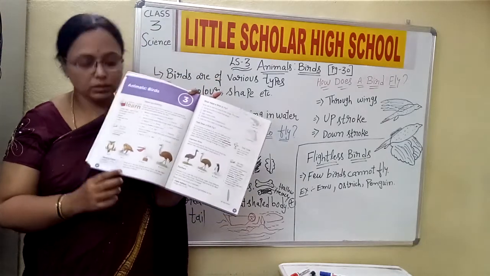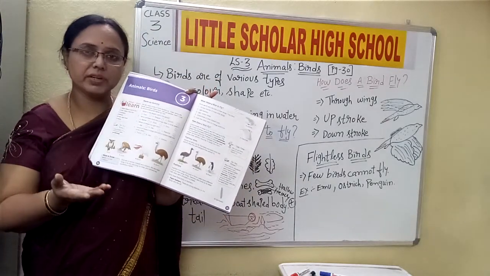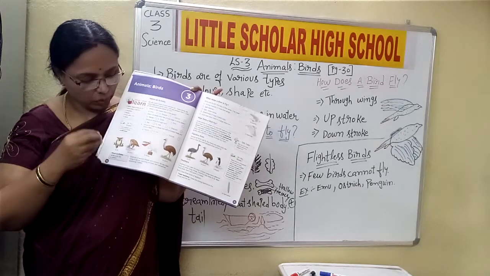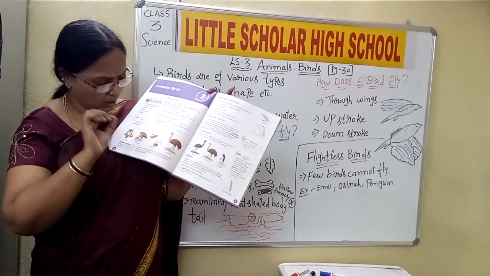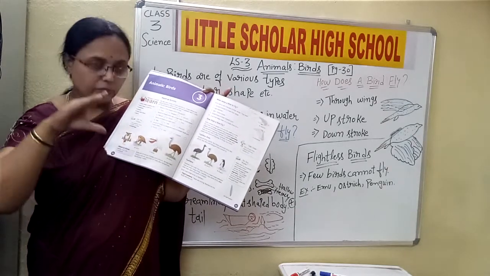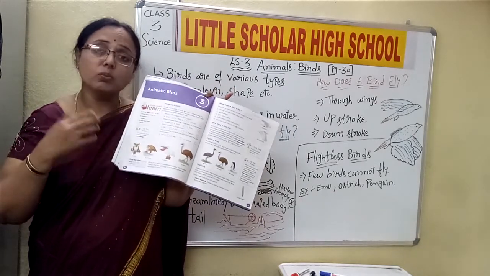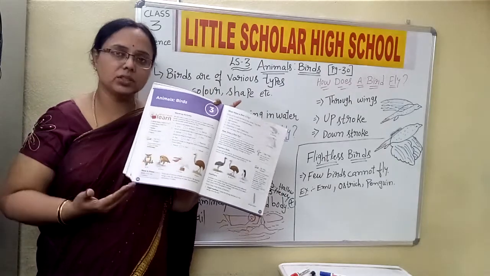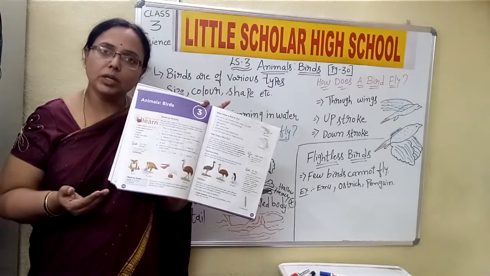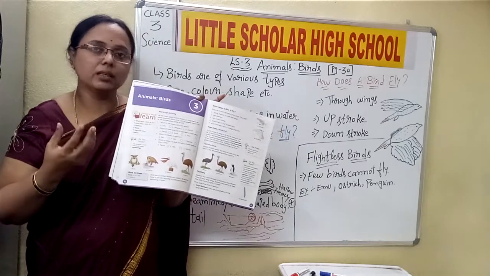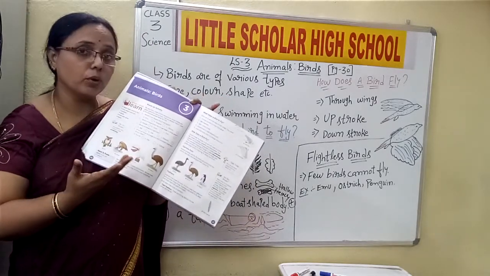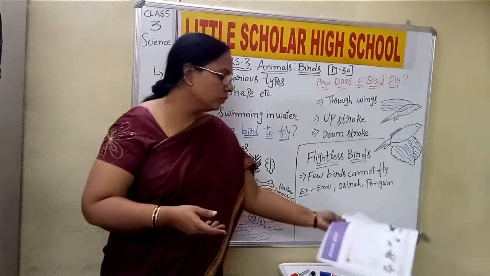Now, why do you think the beak shape is different? Some beaks are pointed, some are very long, some are very sharp, some are little broad. Yes or no? Why are these beaks of different shapes and sizes? This is because it depends upon the nature of the food they are taking.